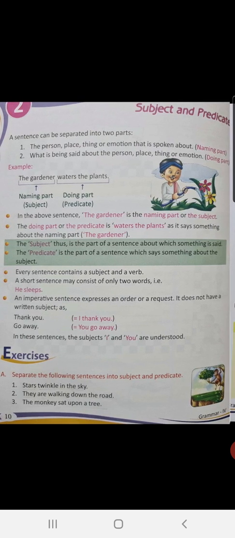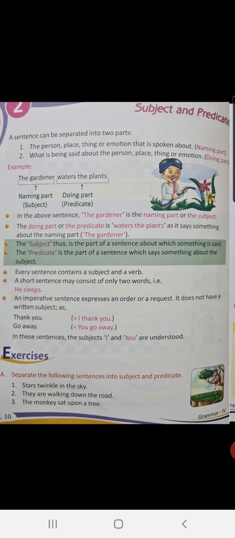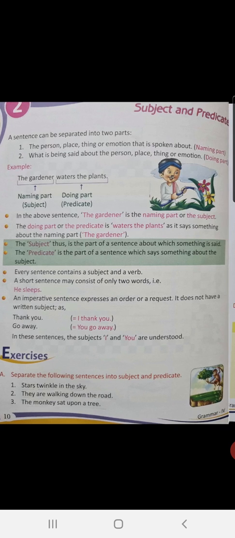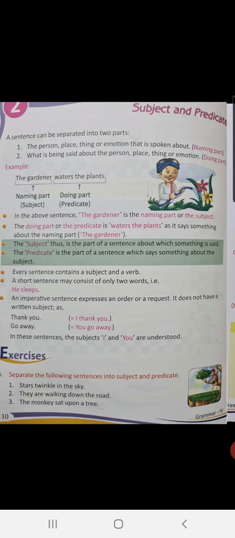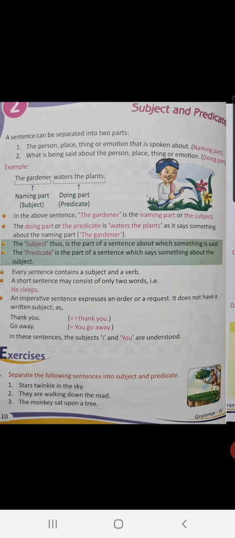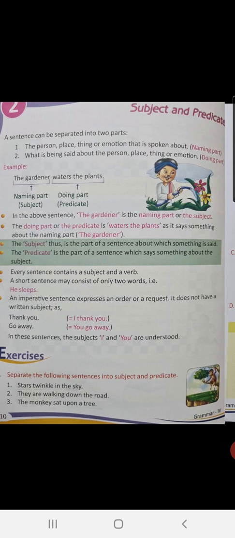And the predicate is the part of a sentence which says something about the subject. Every sentence contains a subject and a verb. Usually after the subject, children, we have a verb. And predicate starts from a verb.